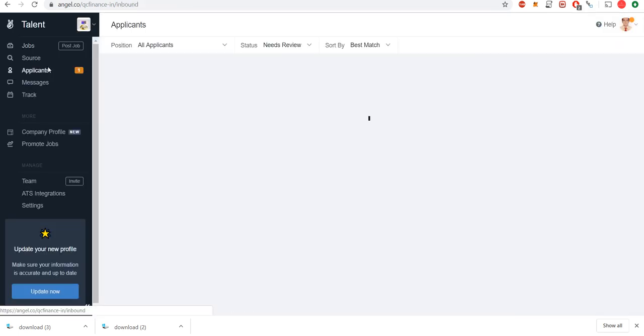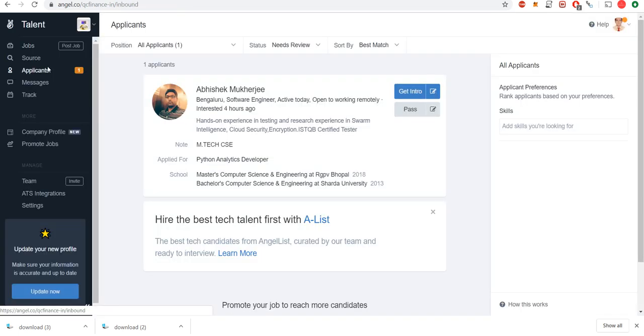Now you see here, applicant, somebody applied to one of the jobs. This guy is recent, but he is in Bangalore. So we are looking for people in Indore area mostly. So you'll get more people.